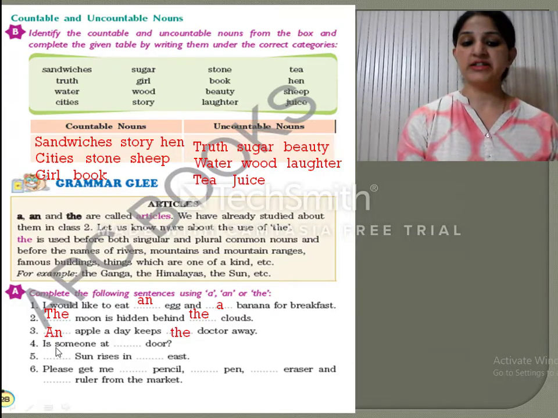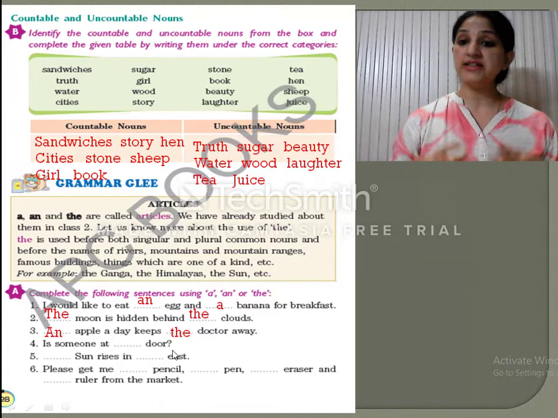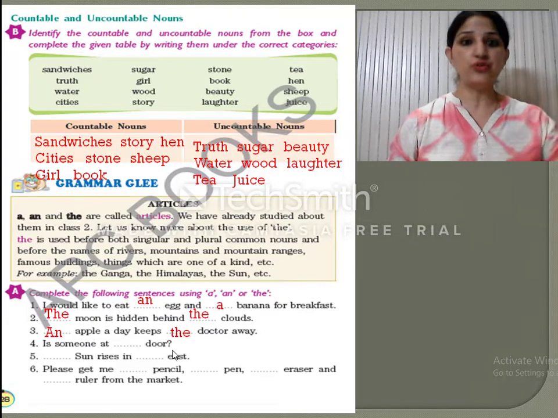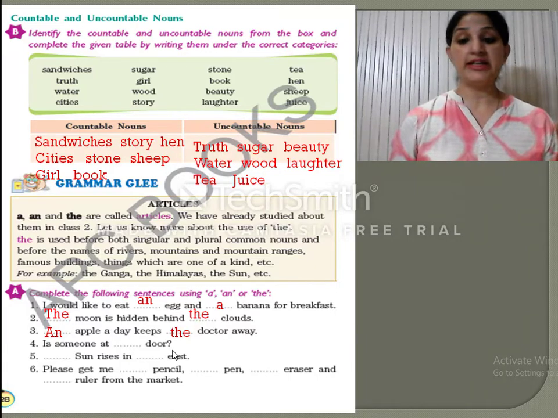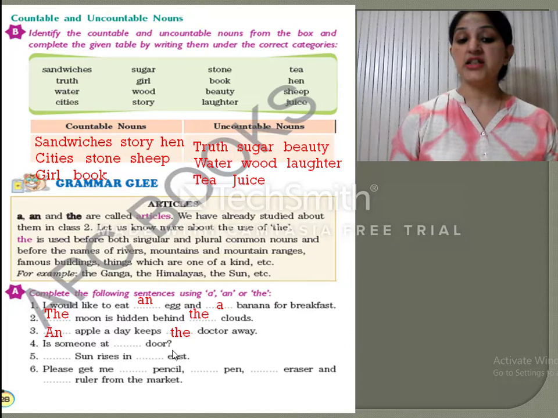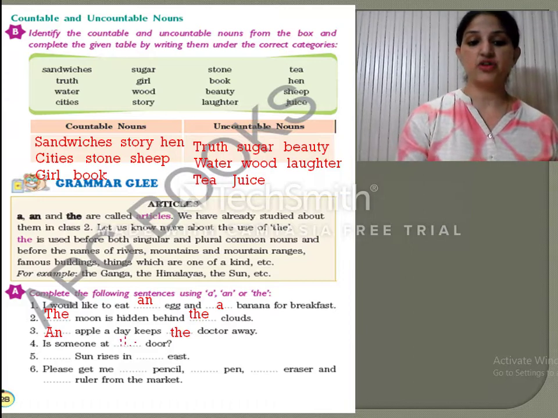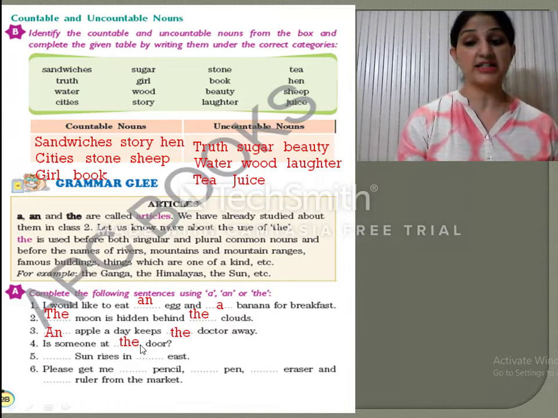In the fourth sentence, is someone at dash door? So when you can see the things in front of you and you are talking about particular things, there you use only the. So here we will write the door because you know which door the person is knocking at, right? So you are particular over here. That is why the is called a definite article.